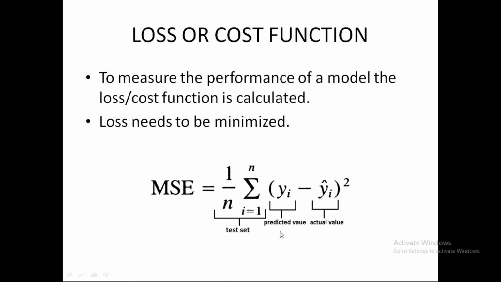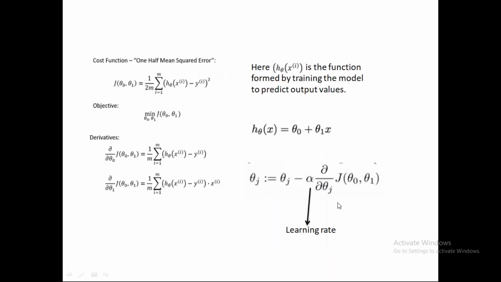This equation needs to be minimized. Now, as we have studied in maths, to minimize some equation, we find its first derivative and equate it to 0. That's exactly what we do here. So we have 1/2 mean squared error. Now why do we half it? Because when I find the first derivative, the 2 will come out here and the 2 and 2 cancel. So there is not much significance of this 2. It can be avoided as well.